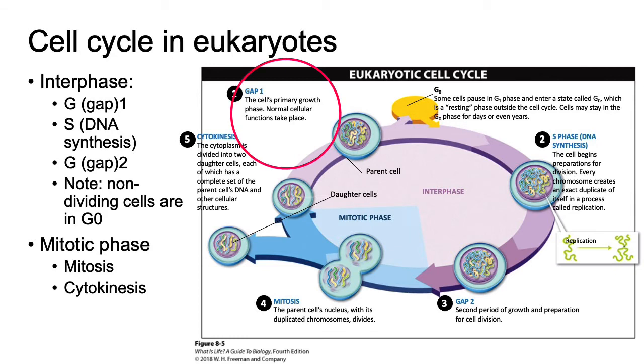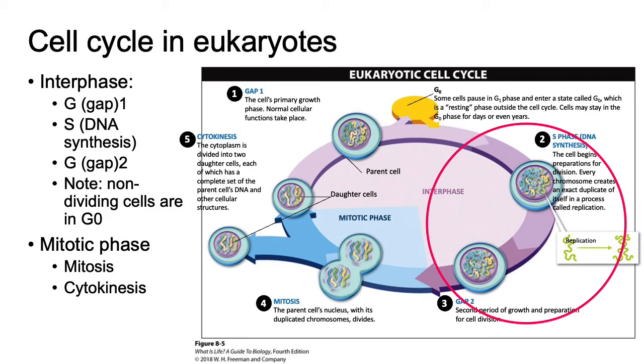Gap 1, G1. During this period, a cell may grow and develop as well as perform its various cellular functions, making proteins, getting rid of waste, and so on. Most cells inhabit the Gap 1 phase the majority of the time. However, some cells enter a state called G0, which is a resting phase outside the cell cycle in which no cell division occurs.